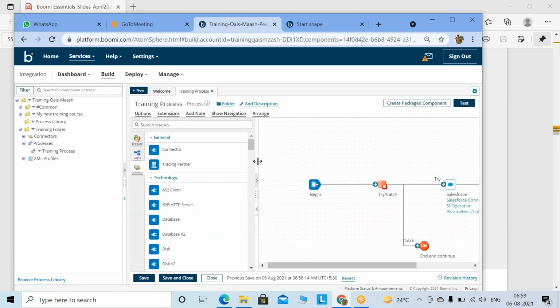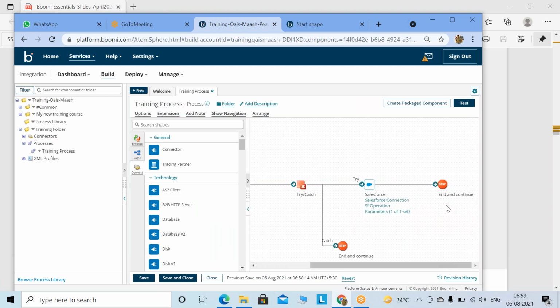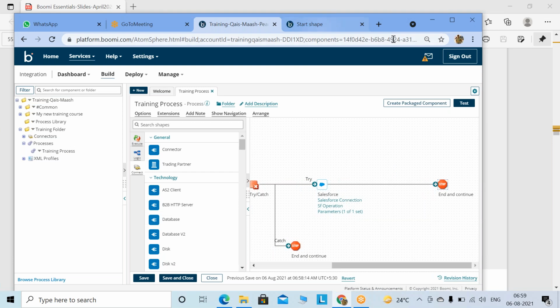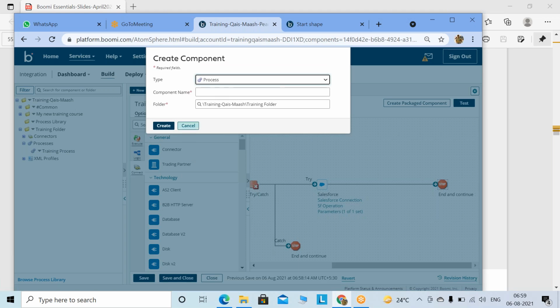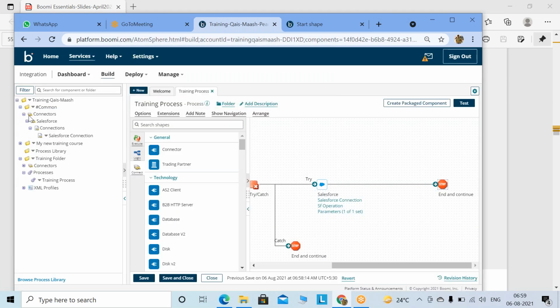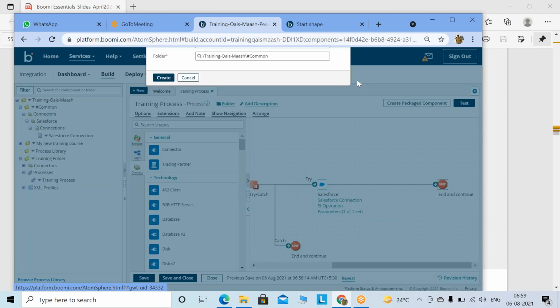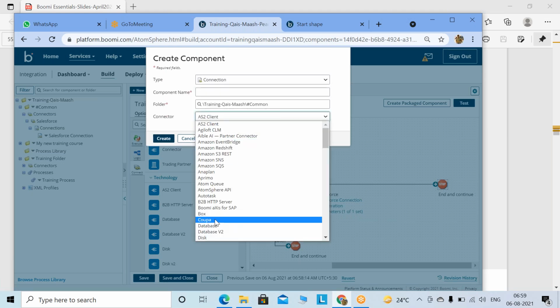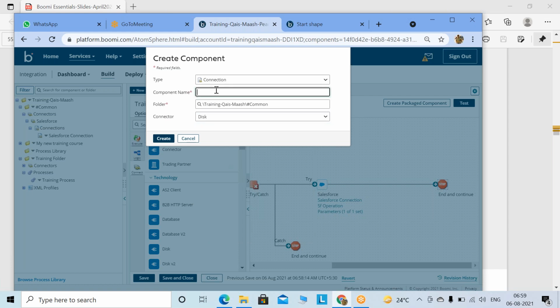Now if that record has been pulled and you want to send it somewhere, let's say, for example, I want to send it to your local system. So can you create one folder and give the name to me? What I'll do is create one disk connection. New component, not here. Connections you should always create in the common folder. New component. Now I'm going to create a connection, not the SQL one, this one.